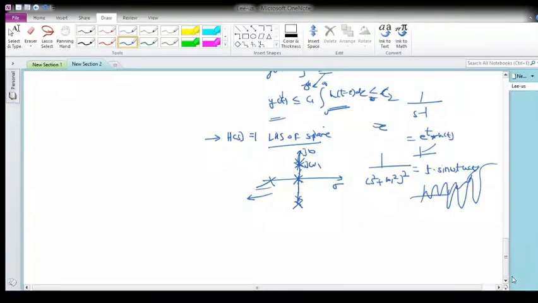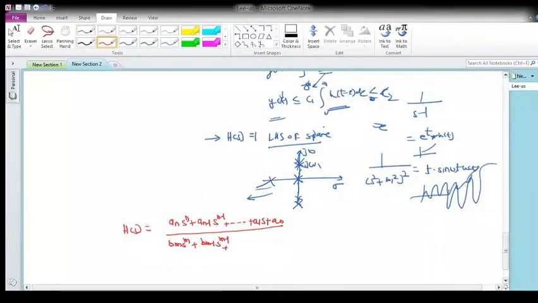Next, suppose I have the network function H of s, which, let me write in generalized form, is a n s raised to n plus a n minus 1 s raised to n minus 1, like this, down to a1 s plus a0, divided by b m s raised to m plus b m minus 1 s raised to m minus 1, like this, plus b1 s plus b0. So this is my general network function H of s.